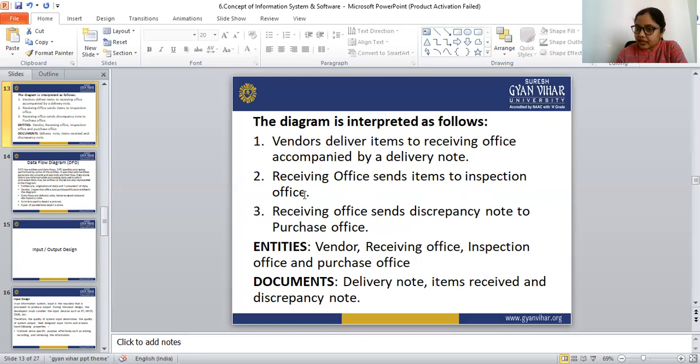If there is any discrepancy, the receiving office sends the discrepancy note to the purchase office. This is the method any company follows. The entities are vendor, receiving office, inspection office, and purchase office. The documents are delivery note, items received, and discrepancy note.